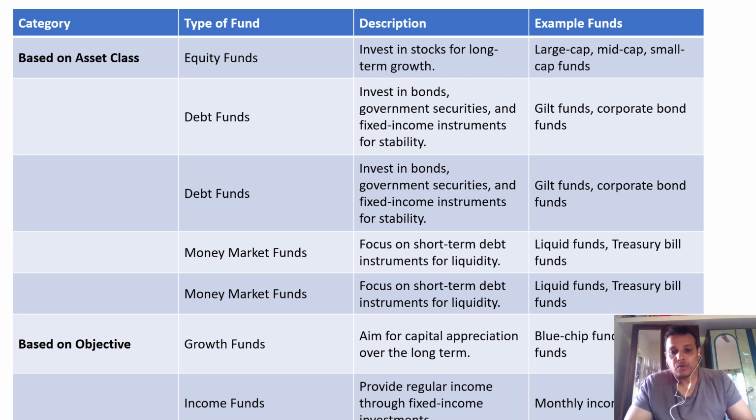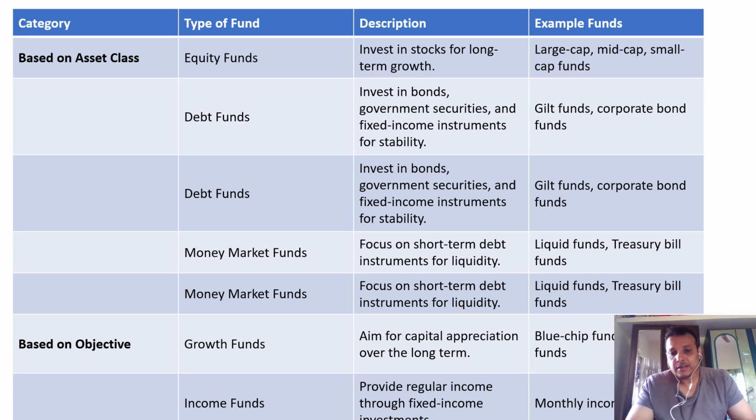Then income funds provide regular income through fixed income. So you are investing, for example, to get monthly income. You invest in one particular fund, and that fund multiplies investments and converts them into monthly income. One fixed rate of income is divided into monthly payouts. It depends on how you classify your regular income and with what type of objectives.